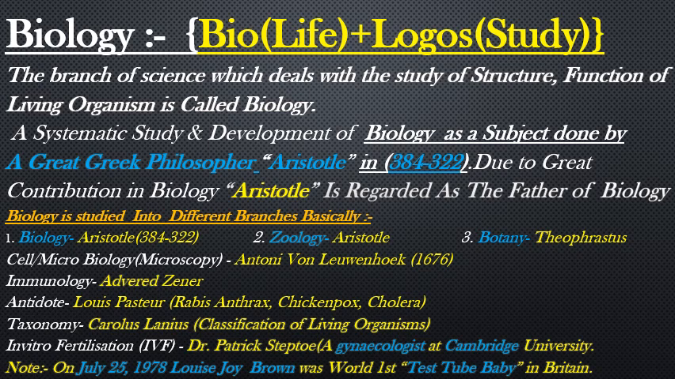Biology is studied in different branches. The main branches of biology are biology itself, father of biology Aristotle, zoology, same Aristotle, and botany, Theophrastus. Also the different branches of biology are just like microbiology, also cell biology or microscopy. The father of microbiology or cell biology is Anthony von Leeuwenhoek.